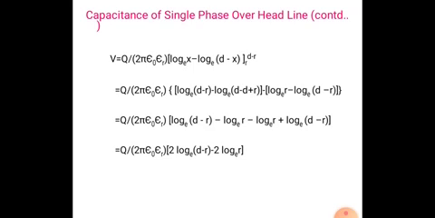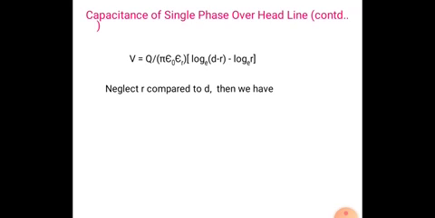Here 2 is common and gets cancelled. That is Q by 2 pi epsilon into log (d minus r) minus log r; the 2 cancels.